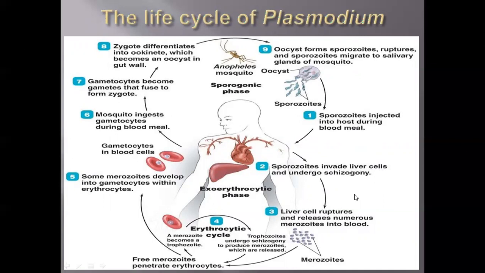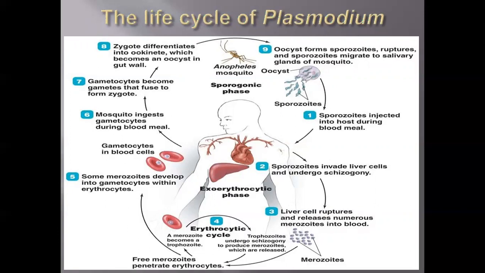Next, the liver cell ruptures and releases numbers of merozoites into the blood. The merozoites multiply inside the cell, changing the cell wall to suit them, and then go into the erythrocytic cycle. In the erythrocytic cycle, free merozoites penetrate erythrocytes. Once they penetrate the erythrocyte, they change into trophozoites. From the trophozoites, they undergo schizogony to produce merozoites, which are released once again in large numbers.